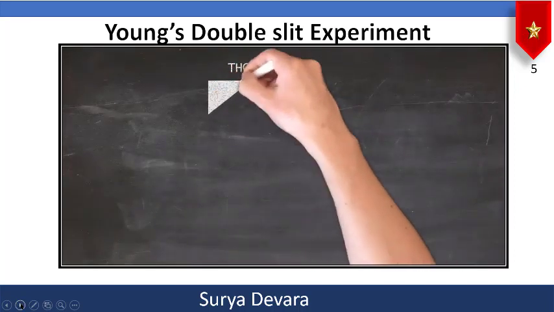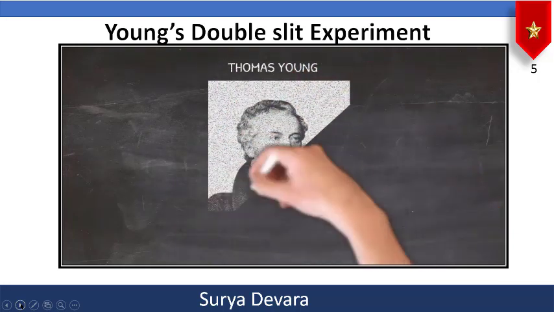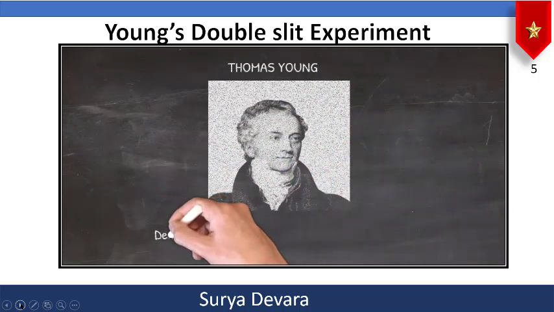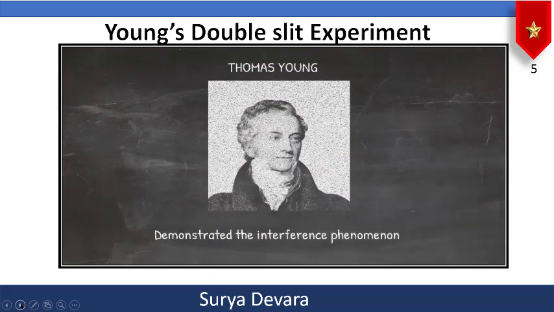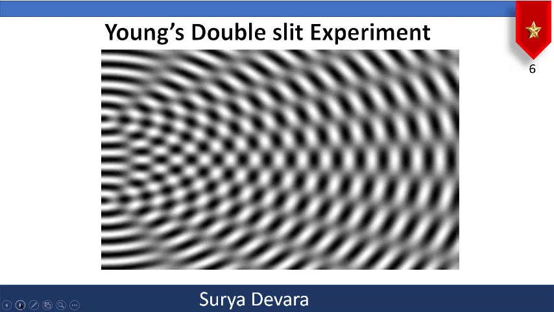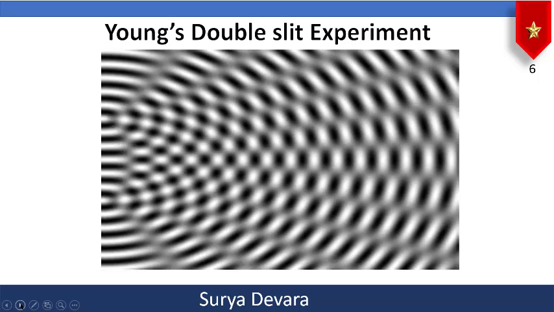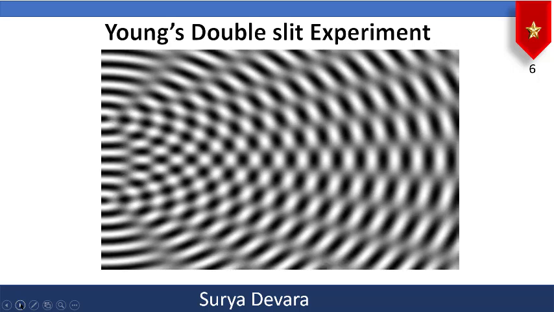And Thomas Young was a scientist, was a man who for the first time demonstrated the interference phenomenon. And see, this is the one where the two waves originate from two sources and they travel, and in that process they get interfered, and during the interference phenomenon you will get a peculiar pattern on the screen.